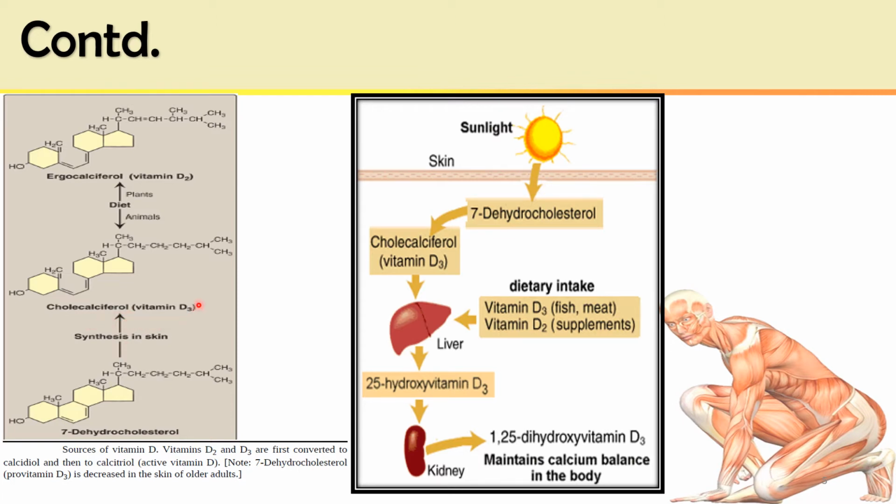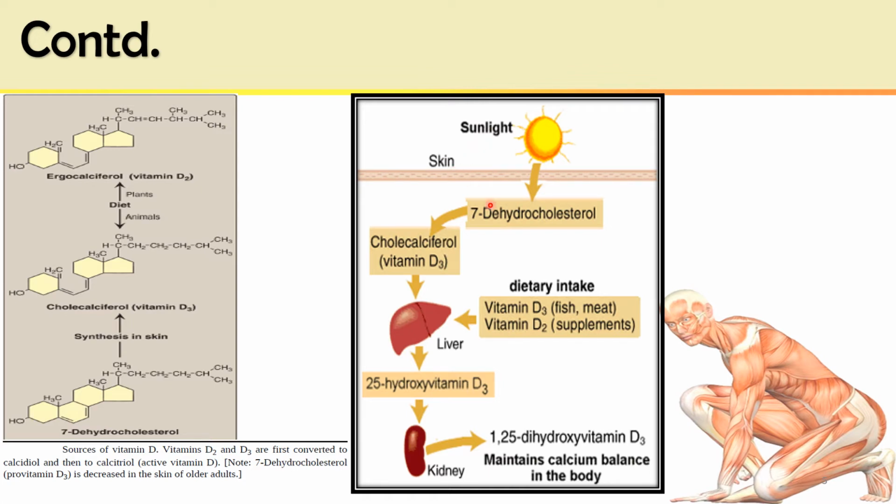This cholecalciferol or vitamin D is the main vitamin, but it is not biologically active, and it has to be converted into the biologically active form by two hydroxylation reactions, one taking place in the liver and the other taking place in the kidney. If hydroxylated twice, this cholecalciferol becomes dihydroxycholecalciferol, which is biologically active. Let us see this in the diagram.